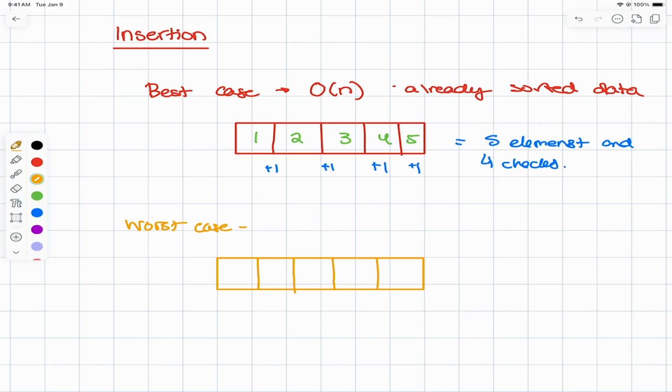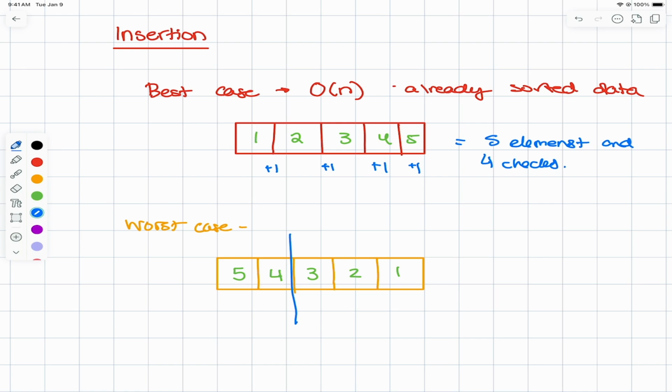Saying the opposite of sorted is unsorted is technically a true statement. But really what we're looking at here is something that's sorted in ascending order. What I need now is something that's sorted, but in descending order. Let's take a look at what that might look like. 5, 4, 3, 2, 1. Now let's run through each of the steps just as we did before, with our number of checks and shifts that we had to do, and see what's going to happen.